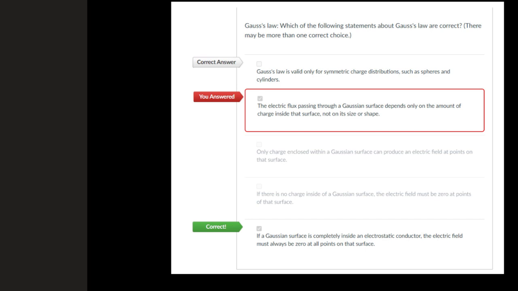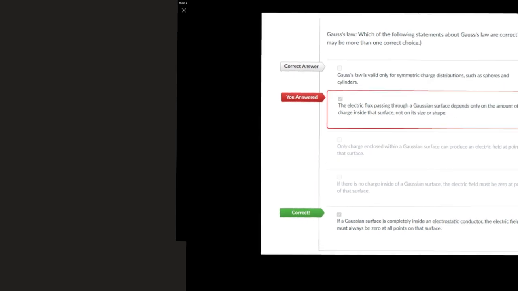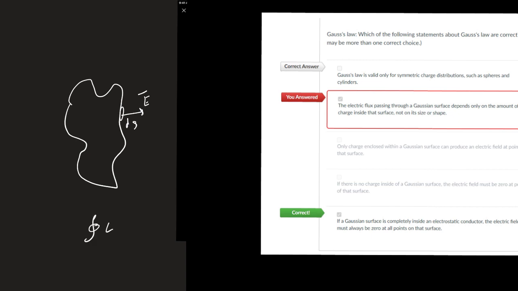Before reading the options, what Gauss law says is that for any closed surface, the integral of E scalar dS over the surface is the charge inside divided by epsilon 0. The charge inside divided by epsilon 0 is the flux. This is what Gauss law says.